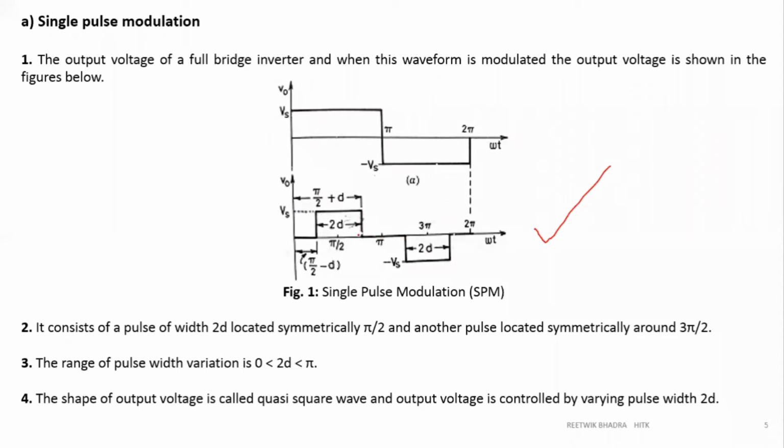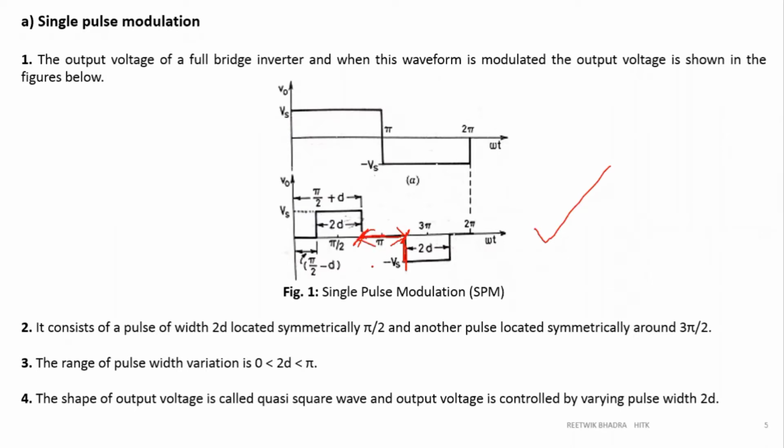So if this is for switch 1 and it goes off at this time, after that this is 0, and switch 2 goes on at this time. There is a sufficient gap between turning off switch 1 and turning on switch 2.